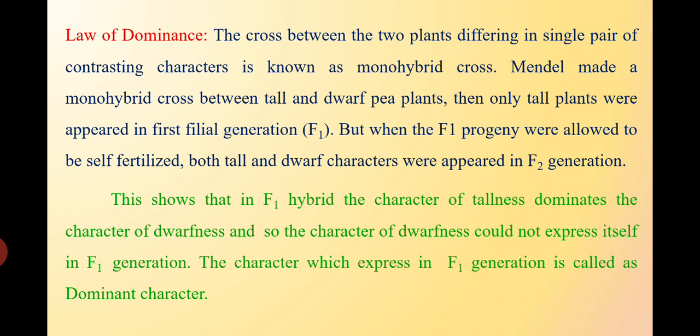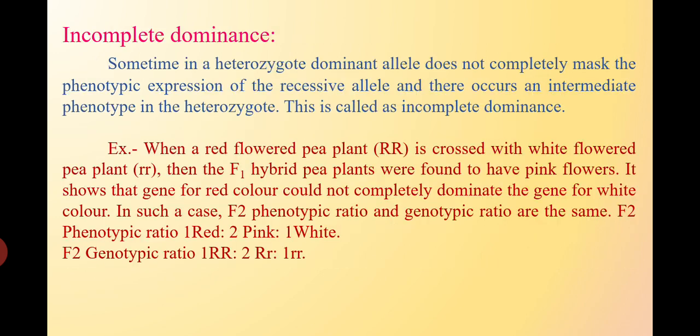But when F1 progenies were allowed to self-fertilize, both tall and dwarf characters appeared in the F2 generation. This shows that in the F1 hybrid, the character of tallness dominates the character of dwarfness. So the character of dwarfness could not express itself in the F1 generation, and in the F1 generation all the characters were tall. So the character which expresses in the F1 generation is called the dominant character. And that was the law of dominance.